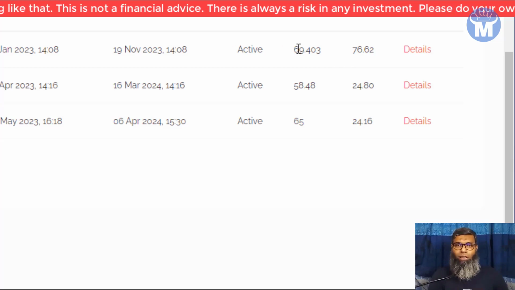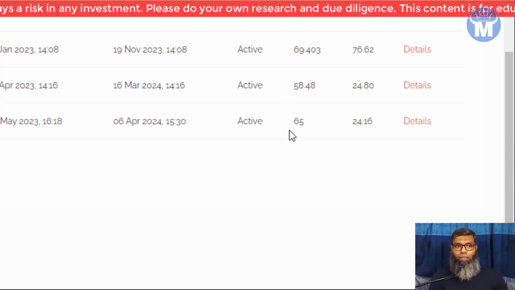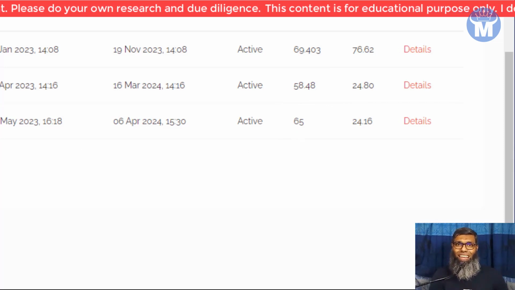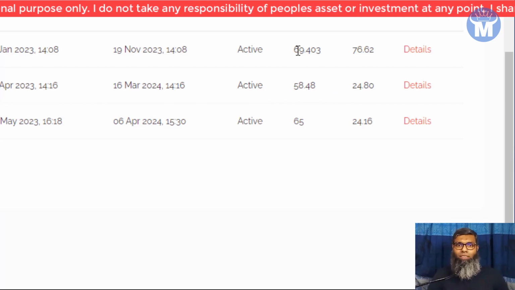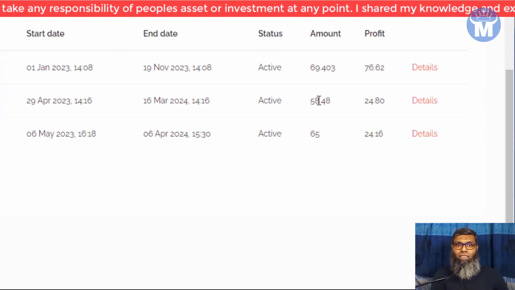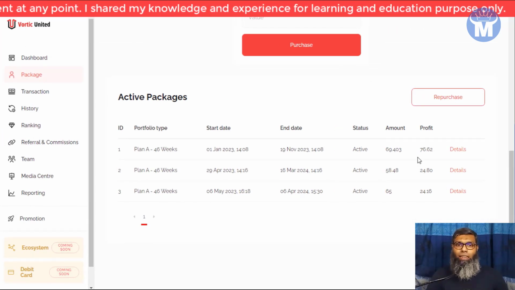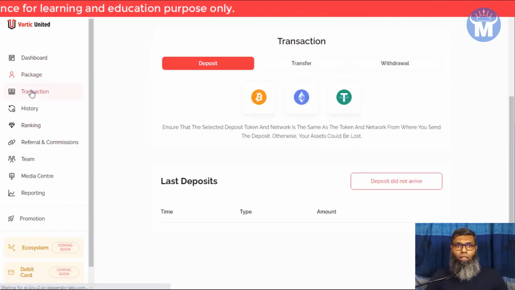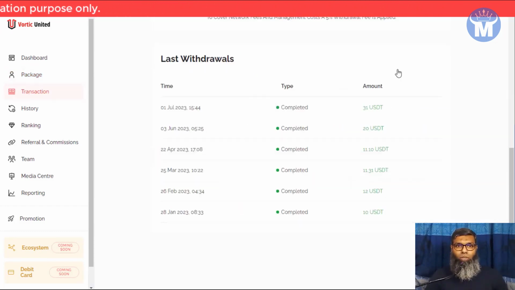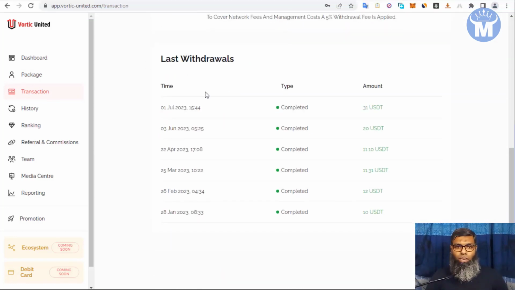But I reinvested some amount in the third plan, and then I invested another $58 in the second plan. You can see $58, in total $127 that I just invested here in Vortic, and in total I got paid. If I go over to the transaction and withdrawal, you can see these are the withdrawals, the last withdrawals they are showing me.